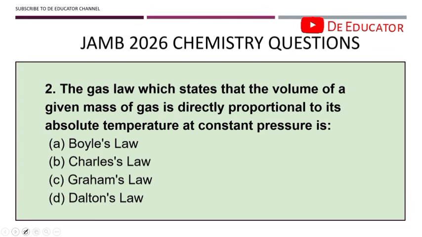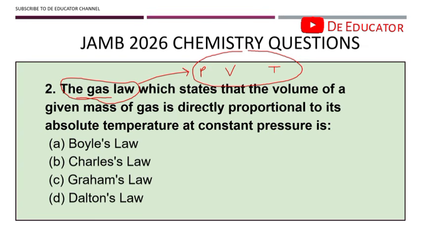Okay. Question two: the gas law which states that the volume of a given mass of gas is directly proportional to the absolute temperature at constant pressure is. So we already have an idea of the question. The question is talking about gas law, right? When we talk about gas law, there are three things that majorly come to mind. We have pressure, we have volume, and then we have temperature. PVT. This comes to mind.